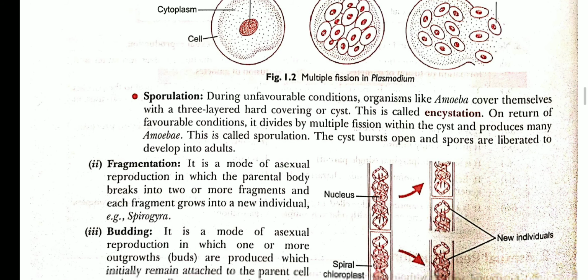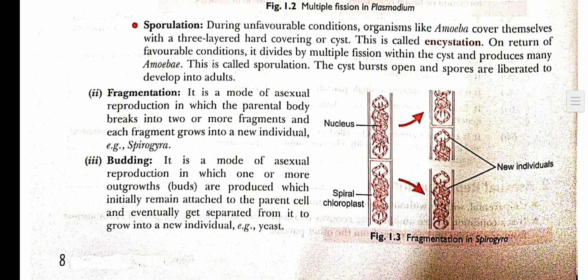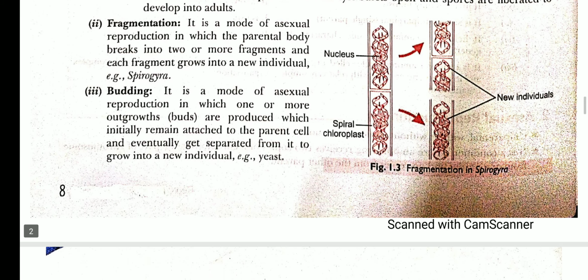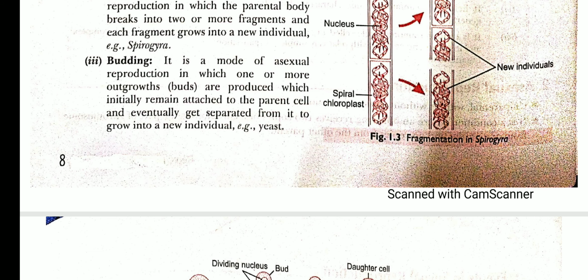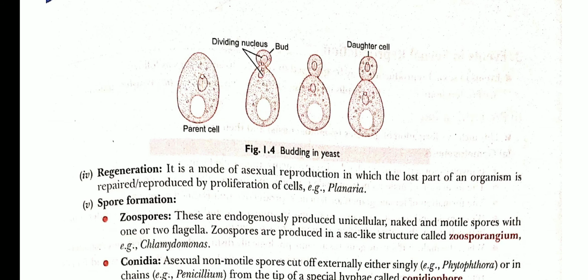Next in asexual reproduction is fragmentation, which is common in algae, for example Spirogyra. Budding takes place in yeast and hydra. Here is the budding in yeast, and the main difference between budding and binary fission is that in binary fission the two daughter cells are equal in size, whereas in budding one cell is bigger and another cell is smaller. The smaller cell is called the daughter cell, and the bigger cell is called the parental cell. This is the main difference between budding and binary fission.